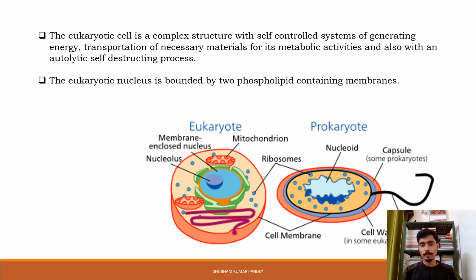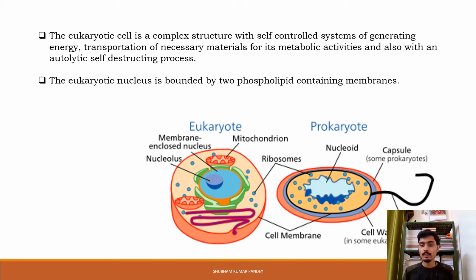The eukaryotic cell is a complex structure with a self-controlled system of generating energy, transportation of necessary materials for its metabolic activity, and also an autolytic self-destructing process. In the previous video we discussed that eukaryotic cells contain membrane bound cell organelles. These organelles help eukaryotic cells carry out different types of functions which are needed for the survival of the organism. For example, a self-controlled system of generating energy. Energy generation is the function of mitochondria, which is a membrane bound cell organelle present in the eukaryotic cell.